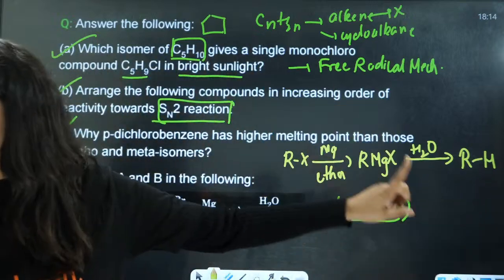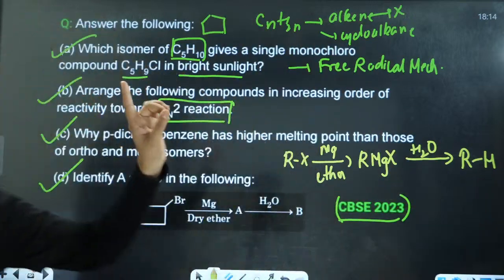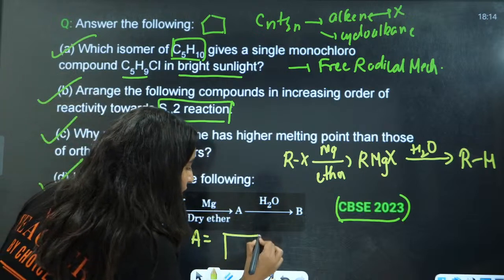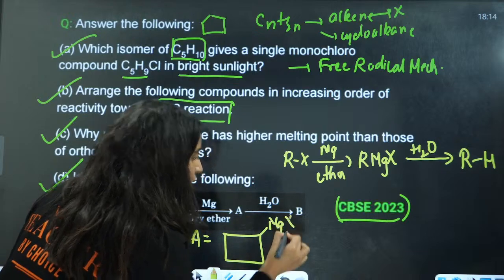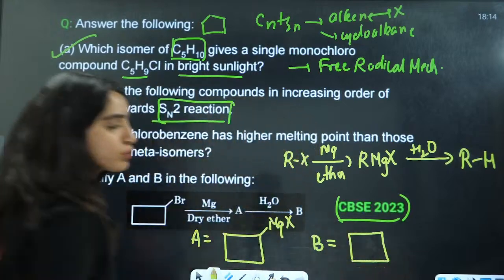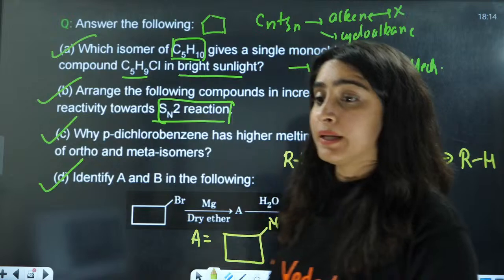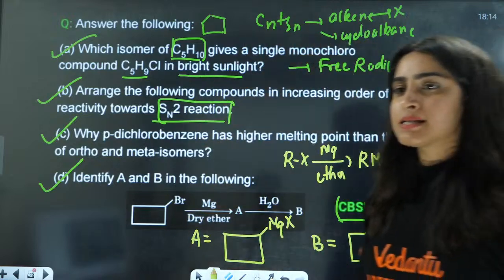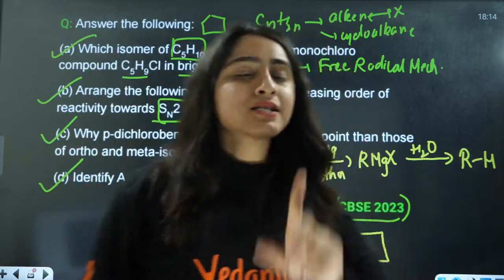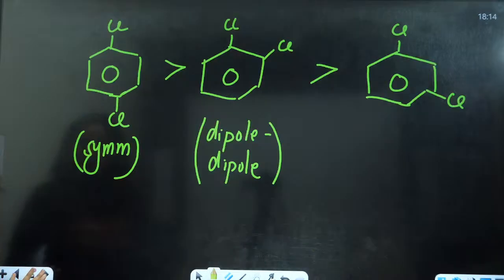Yes, everyone, understood this? So here, A is going to be the Grignard reagent, that is MgX, and B is going to be the hydrocarbon, that is cyclobutane. Okay, this is going to be the hydrocarbon here. Everyone understood this? Any problem here? Now, the last part here, one student requested, but by the way, I have completed that in the marathon. Just because of your request I am doing that.